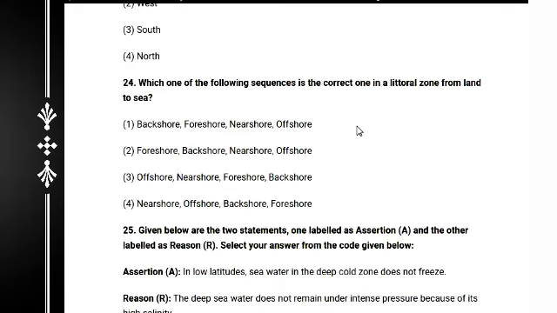This type of question confuses students sometimes. The continuous, correct sequence from land to sea is backshore, foreshore, nearshore and offshore. Definitely the answer is 1.